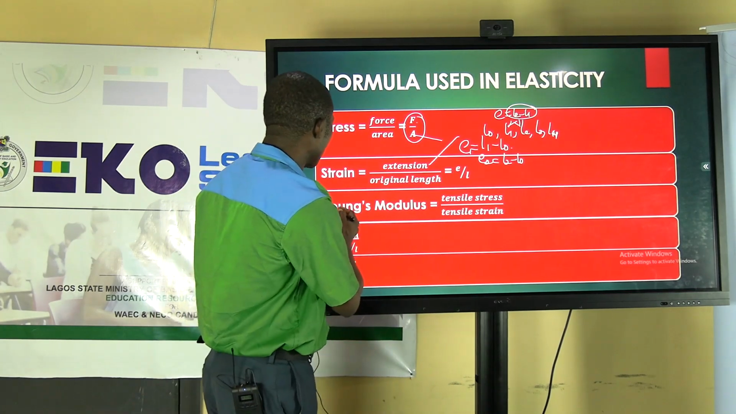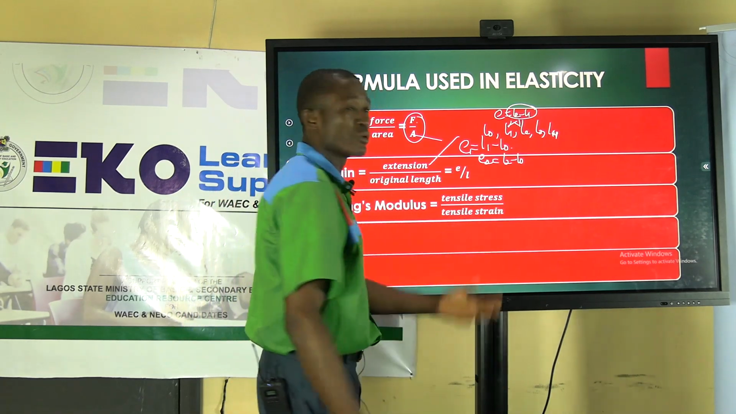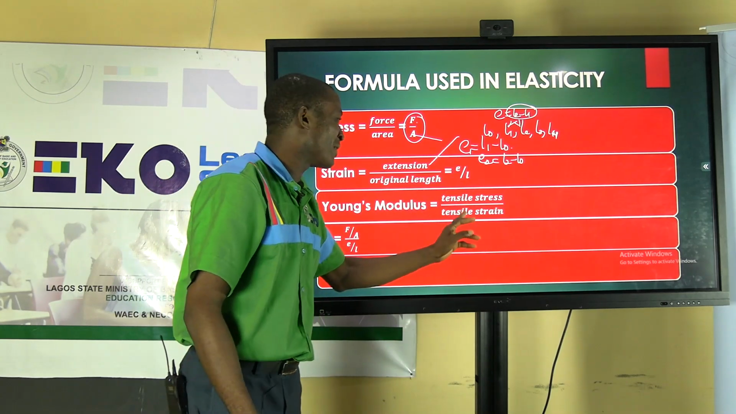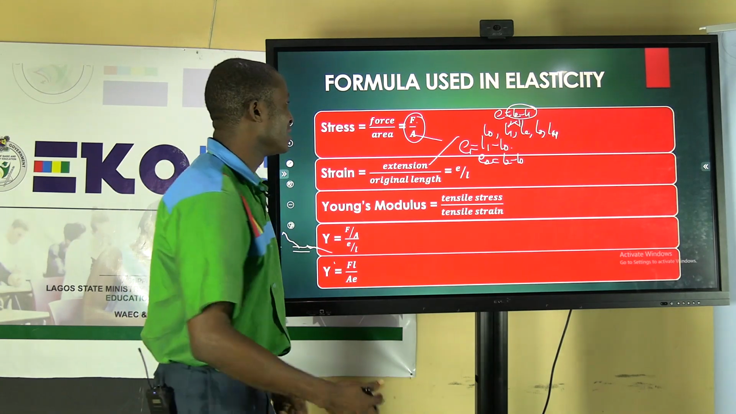So the next part, if you look at Young's modulus, we are looking at the ratio of tensile stress to tensile strain. So the value you have in your tensile stress divided by the value you have in your tensile strain will give you Young's modulus. So let me quickly bring this in.